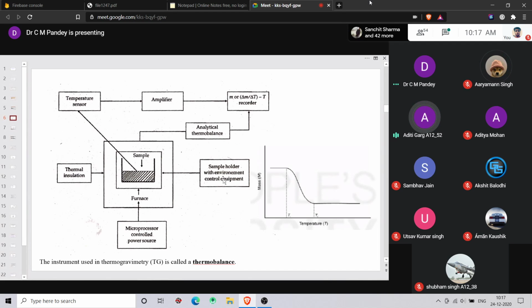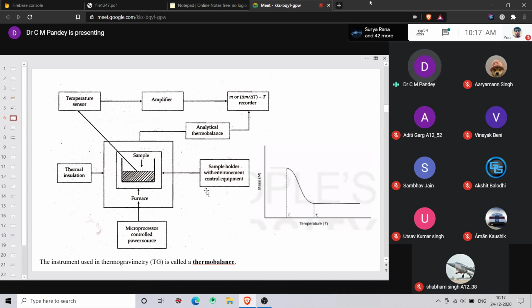Yes, anyone? Because the temperature remains constant. The thermal insulation is given to keep the temperature constant, so there will be little effect of the outer atmosphere or outer temperature on the sample.